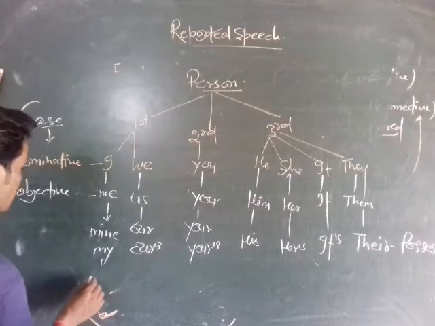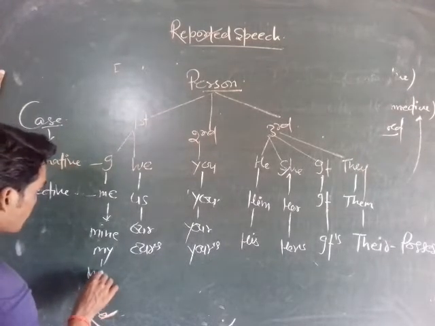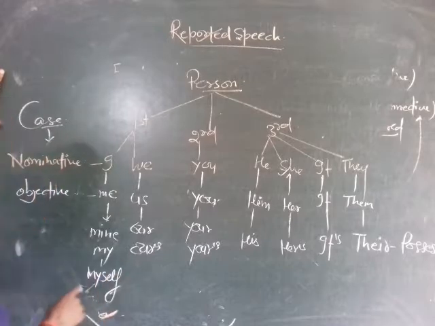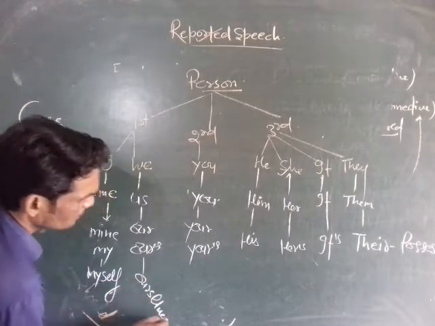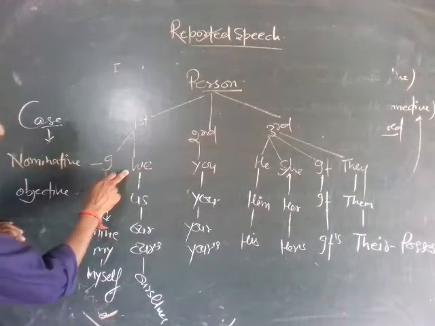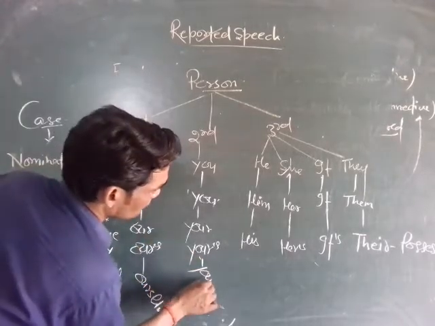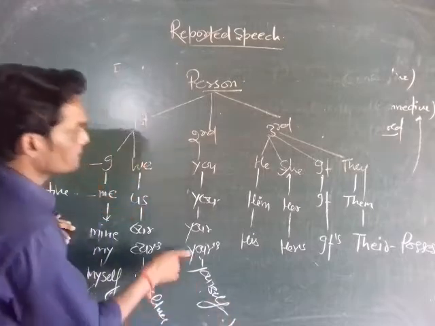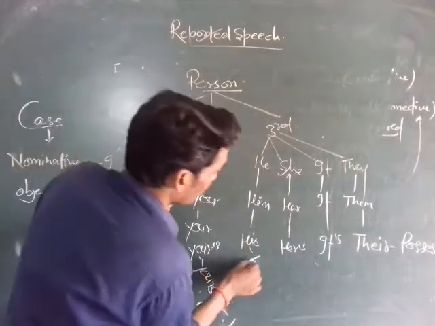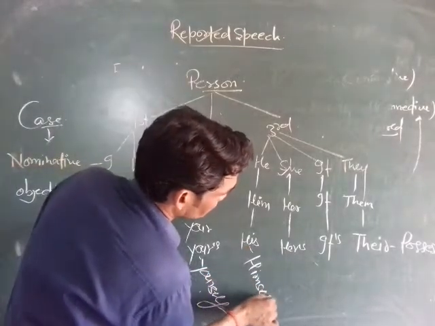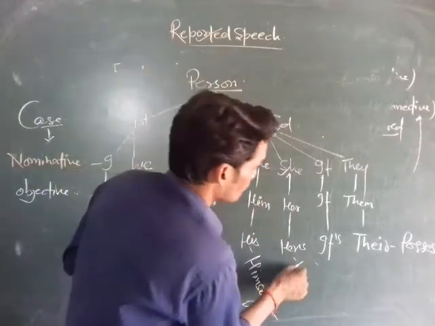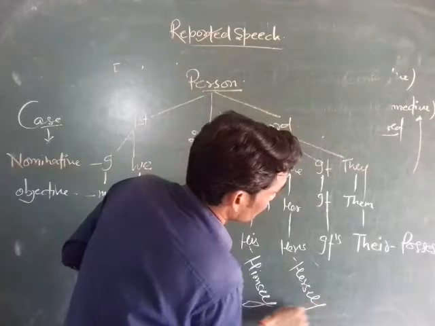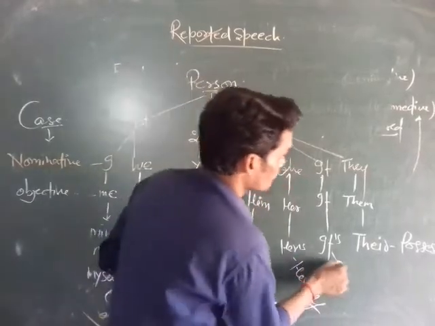And last, the reflexive case. Myself is reflexive of I. Ourselves is reflexive of we. Yourself is reflexive of you, and himself is reflexive of he, and herself is reflexive of she.